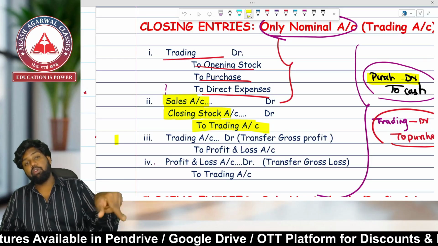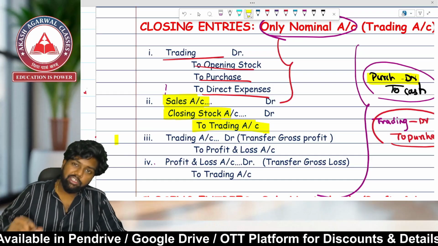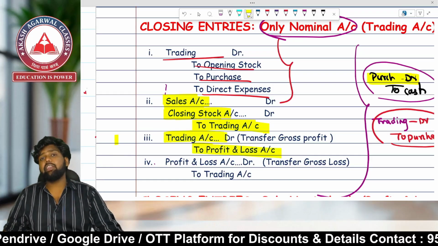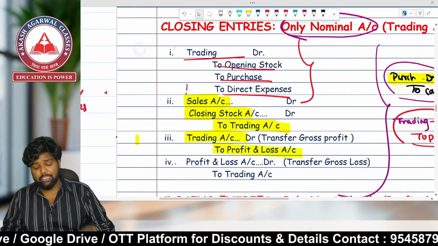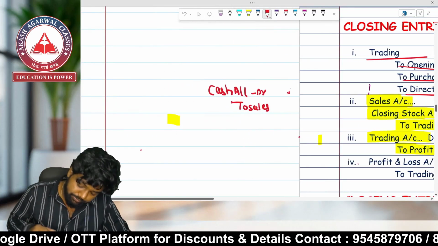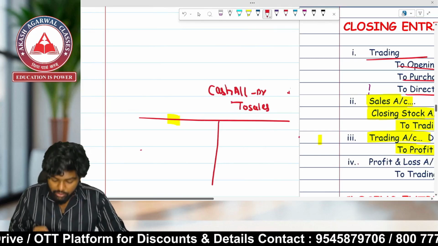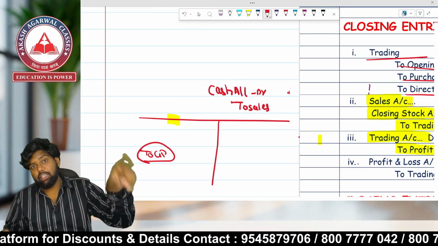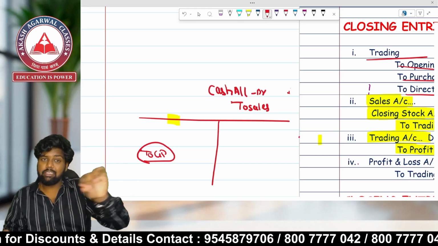Now, for recording gross profit, what entry will you record? Trading account debit to P&L. Sir, why trading account debit to P&L? Sir, explain to us. See over here. Whenever you write "to GP", what entry do you pass? Gross profit is an income for you.